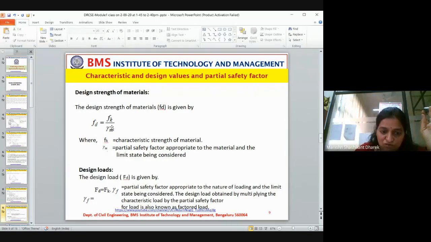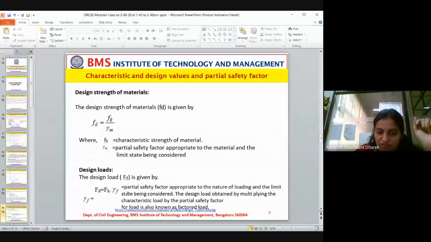Now, if I want to take the characteristic strength of concrete, say M25, 25 on top, and in the denominator this value will become 1.5. 25 divided by 1.5 will give you the design strength. So that is how you calculate it. Similarly, you also calculate the design load. Here we get the design strength by dividing by the partial safety factor. We get the design load by multiplying by the partial safety factor of the load.